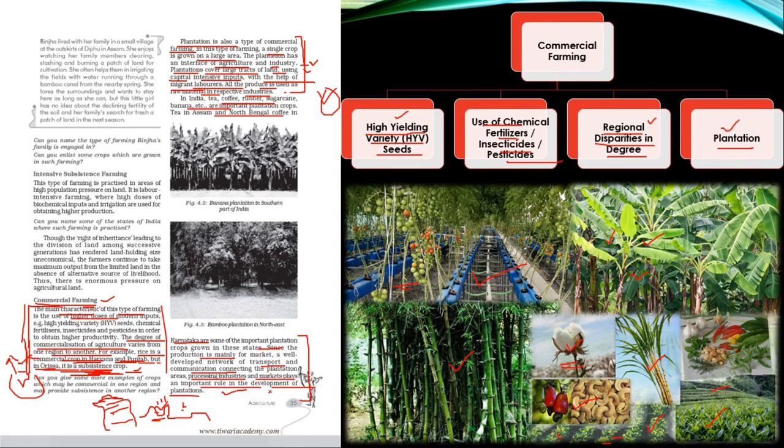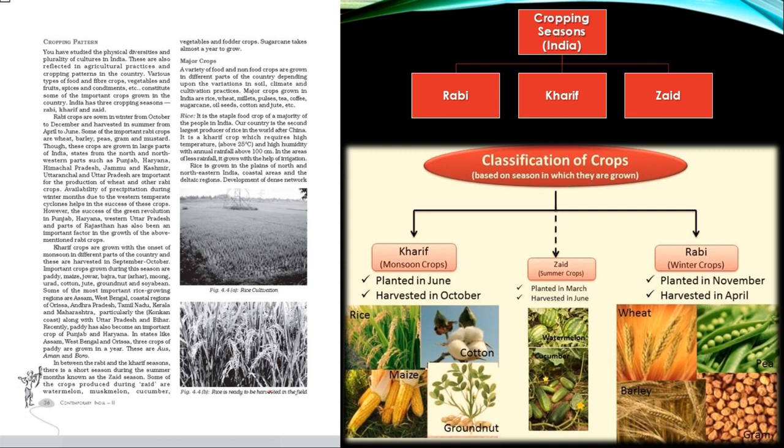The next important topic is cropping pattern. Now, what do you understand by cropping pattern? Cropping pattern means the pattern or manner in which various crops are grown in one particular year depending upon their climatic requirement in one region. The pattern in which different varieties of crops are grown in one particular year depending on their climatic requirement in one particular country.